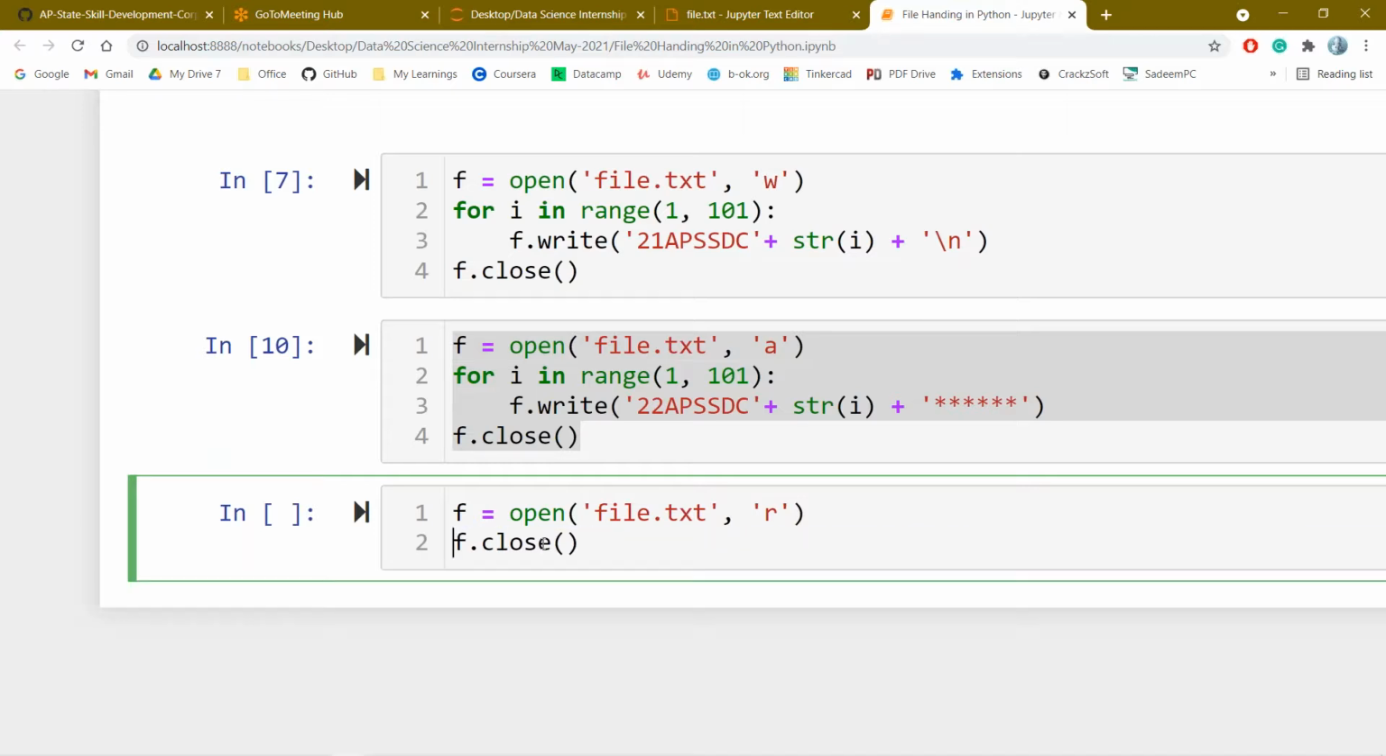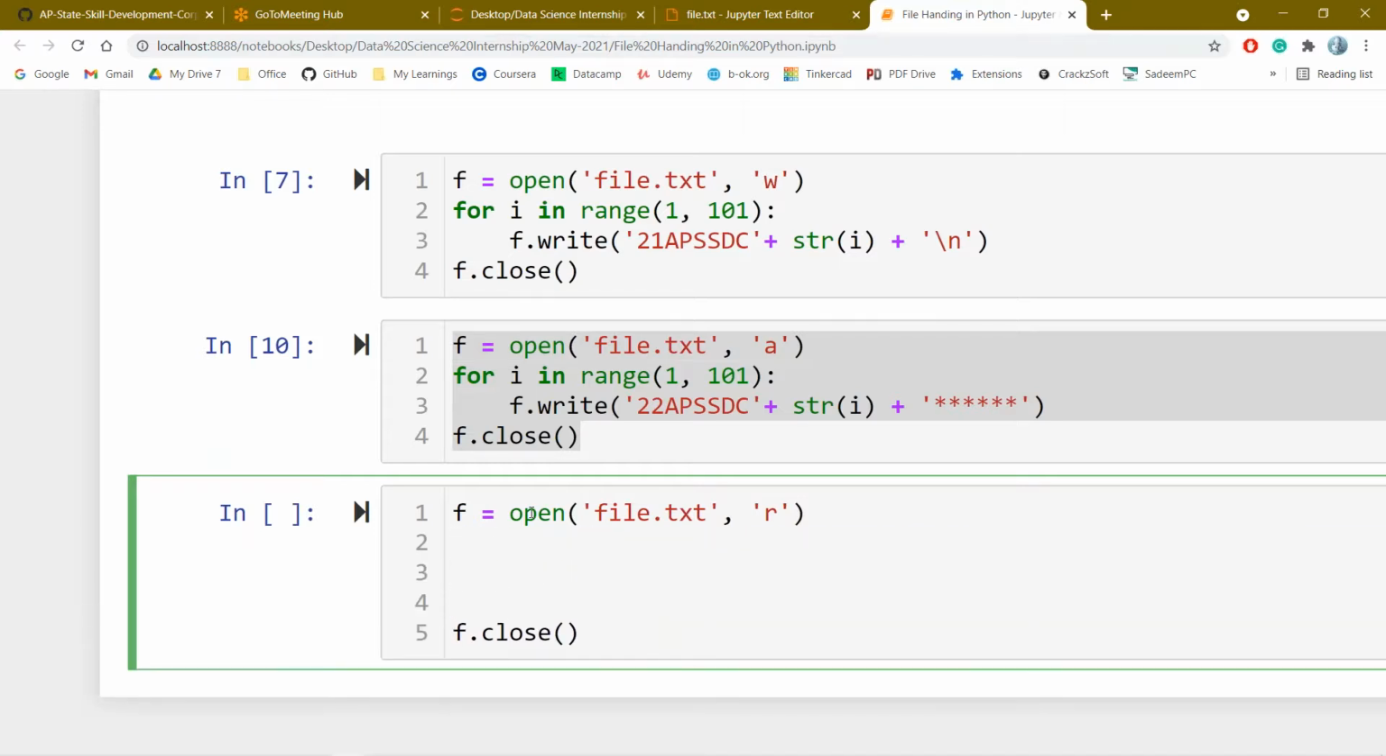For this purpose, I can't use write. Two things will be common: open and close. What operation am I interested in? I am reading the entire data, whatever data is available inside the file: f.read.